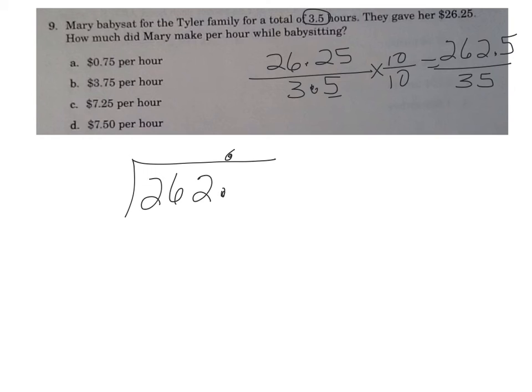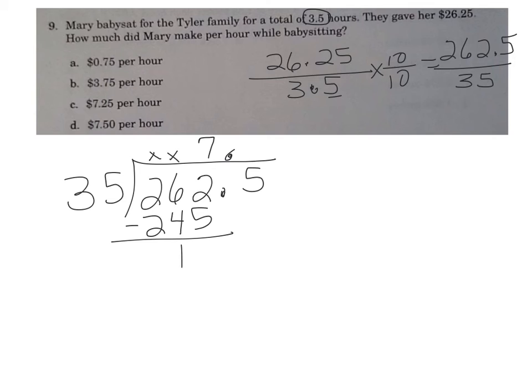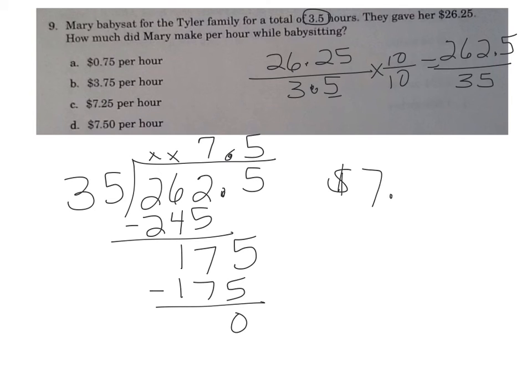262.5 divided by 35 does not go into 2 hundreds, does not go into 26 tens, but it will go into 262 ones 7 times. I've done my work over at the side, my multiplication to figure these things out. I subtract, I'm going to bring down the 5, and it's going to go in exactly 5 times. So I have an answer of 7.5, but we're talking about money, and so she's going to be making $7.50 per hour.